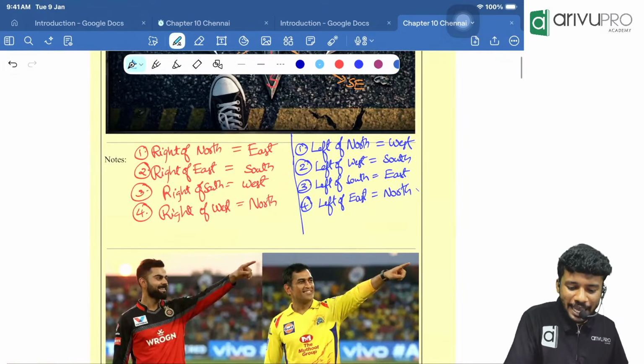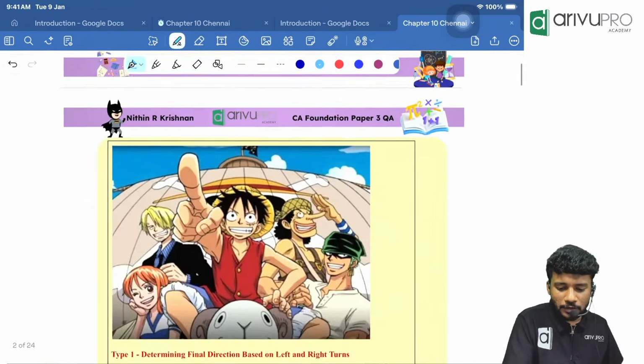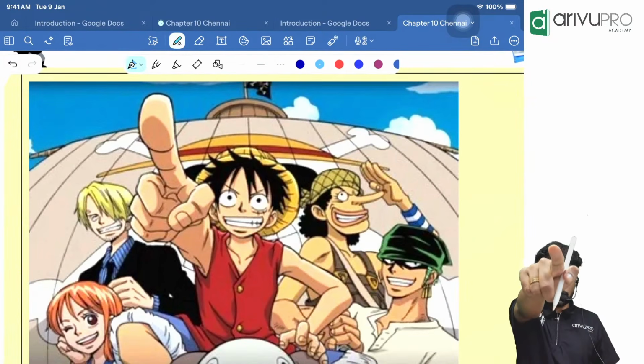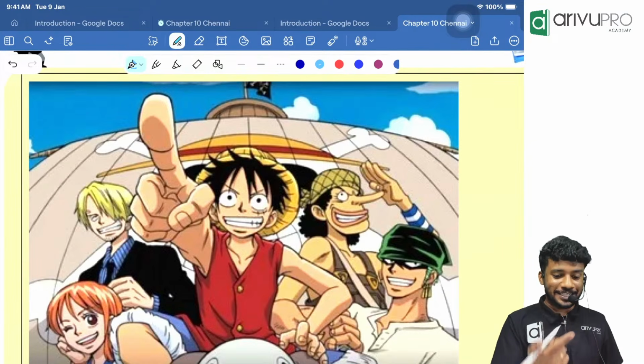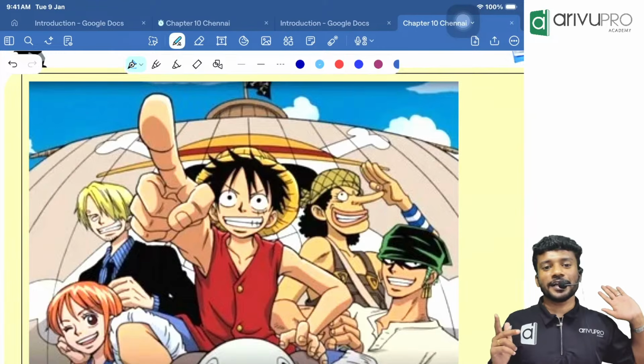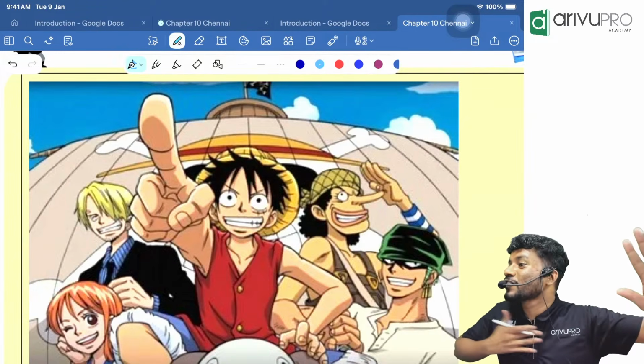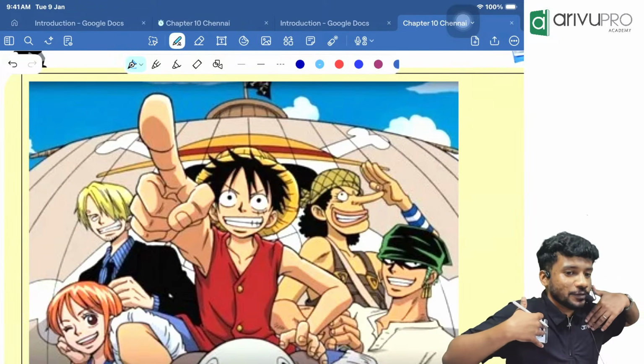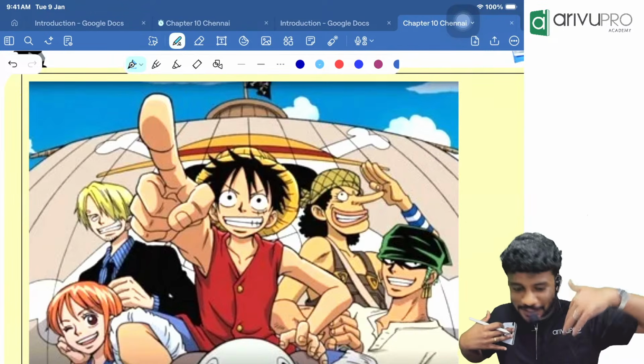With that, I am asking you one question, people. Luffy is looking in which direction? He is pointing in which direction? You are looking in north. He is looking towards you. That means he is looking in which direction? South direction. Okay. Always we will think from our point of view. That's how we are going to discuss.